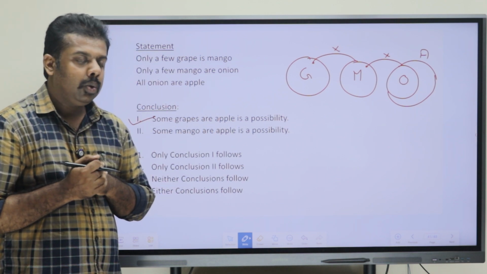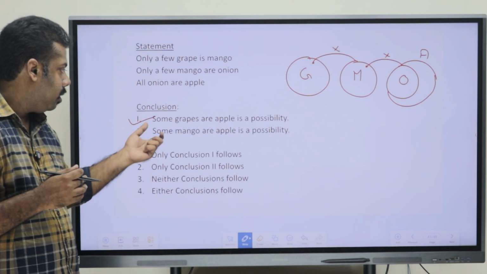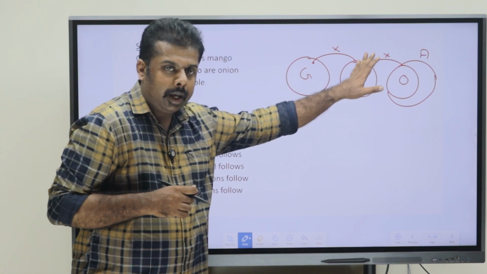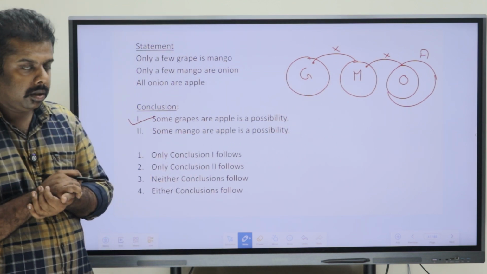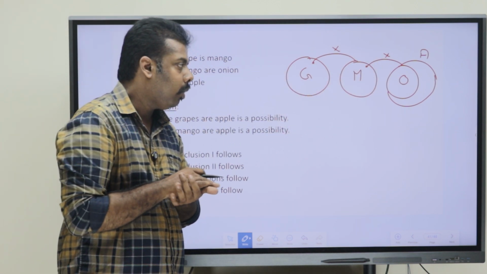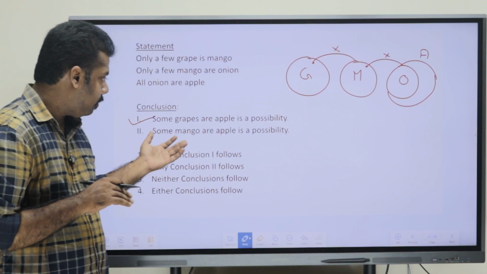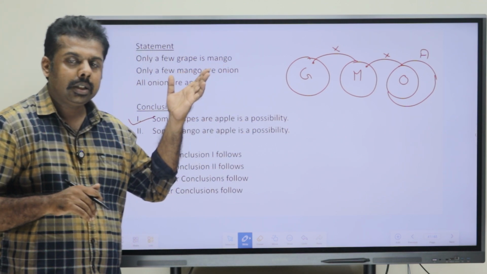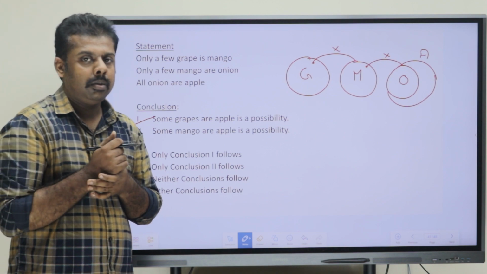So, what can we say here? They have told that mango and apple have some relation. Is it possible or not? That is what they have told. It is not a definite conclusion. This is connected to a possibility as well.